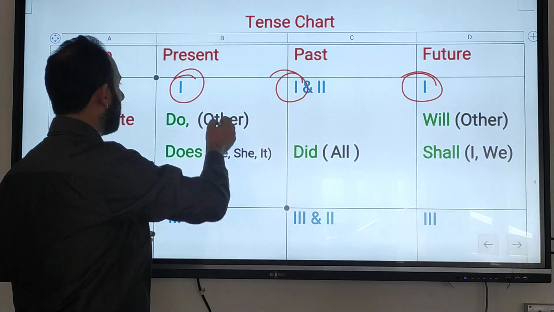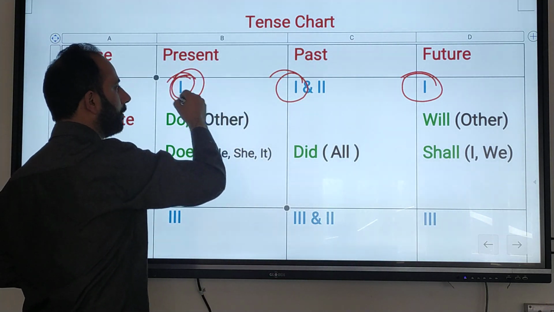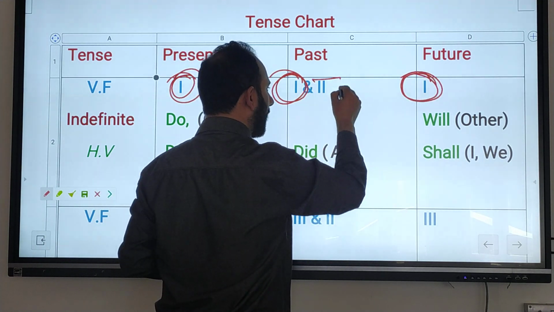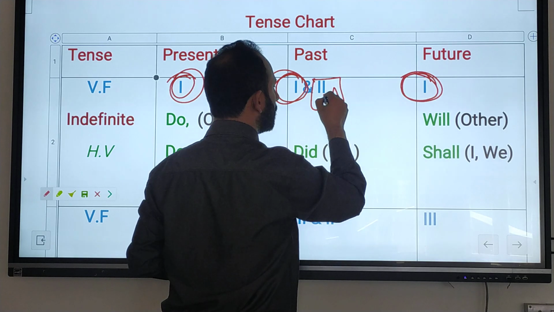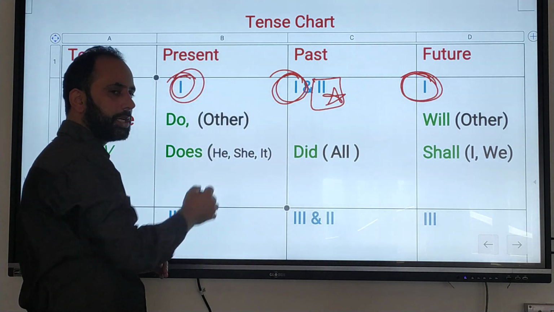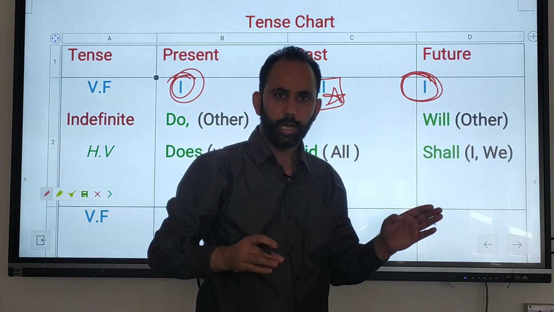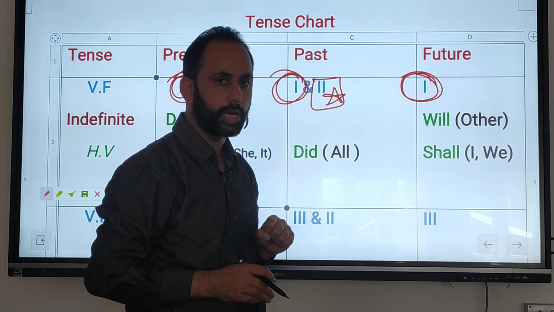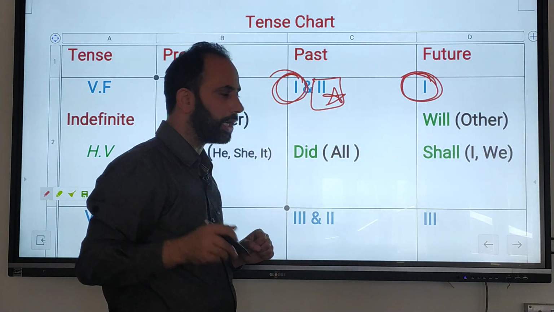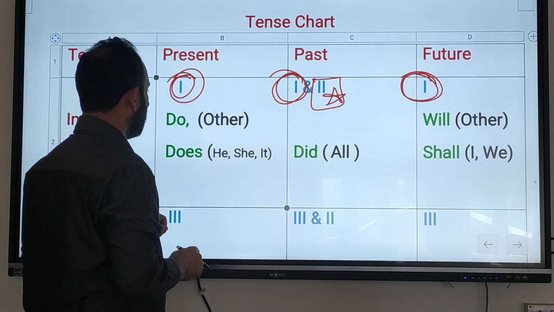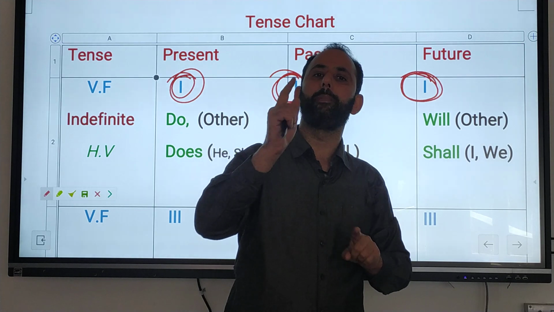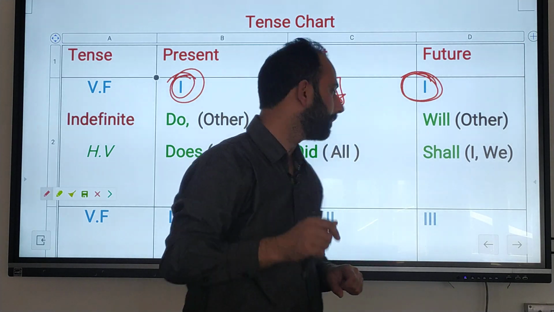Sometimes the second form is also used with past indefinite. This is an exception that I will discuss later in the rules. In short, wherever you see the first form, you can say it is indefinite.